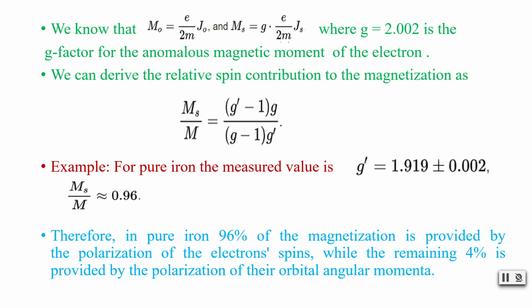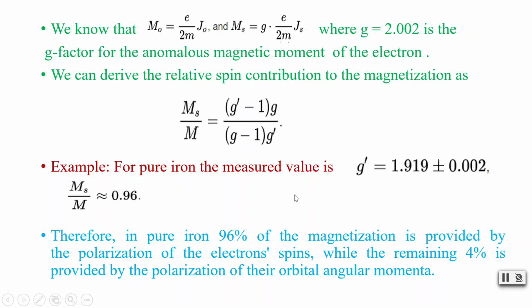So here the g value is 2.002. This is the g factor for the anomalous magnetic moment of the electron. This can be found out experimentally. g is equal to 2.002. Now we can derive the relative spin contribution to the magnetization. That is, Ms is due to spin, and M is the total magnetization, which is given by g' minus 1 by g minus 1 with this relation.